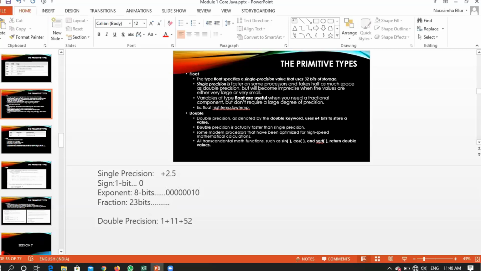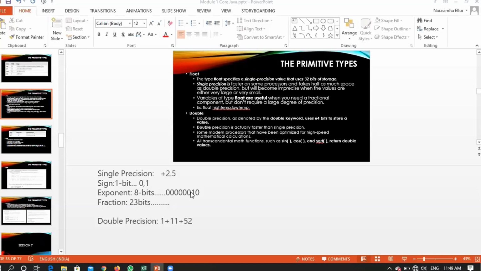So this is called single precision, right? At this point, you should have an imagination. We are using one bit. What are the different possible values? It can store either 0 or 1. So 0 represents a positive number and 1 represents a negative number.